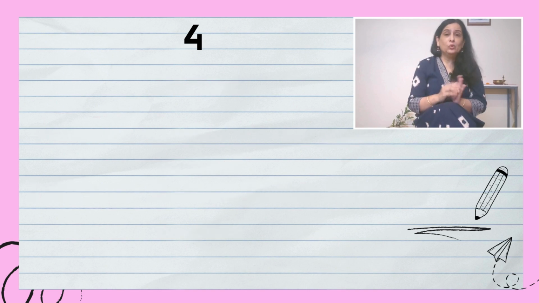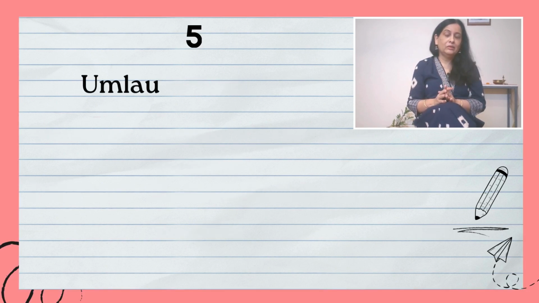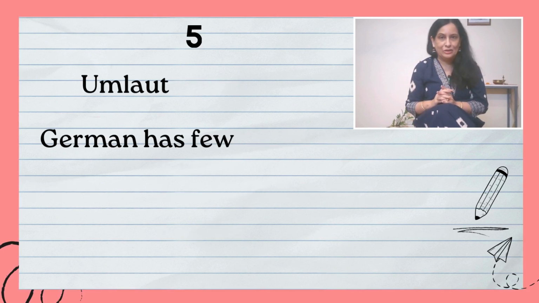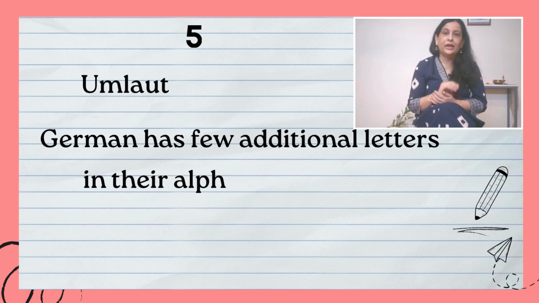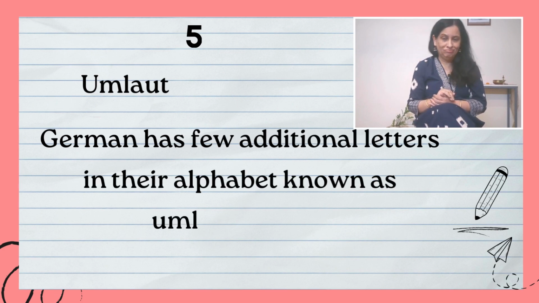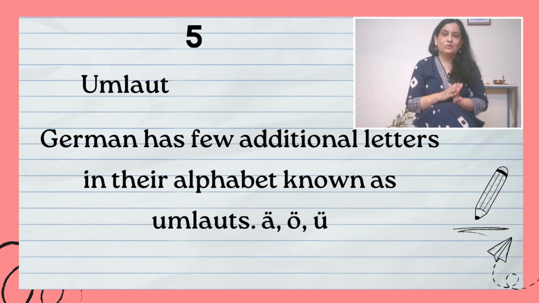Right? Then the umlaut concept, which is not there in English. In German, there are umlauts on 3 vowels, A, O and U. So the total alphabets plus these three alphabets with umlauts are there.